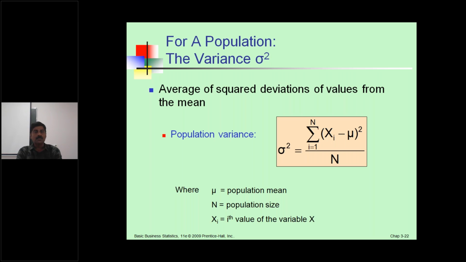This is called the population variance, denoted as sigma squared. It is the average of squared deviations of values from the mean. Population variance, sigma squared, equals summation, i runs from 1 to n, xi minus mu whole squared, divided by n. Mu is the population mean, n is the population size, xi is the ith value of the variable.